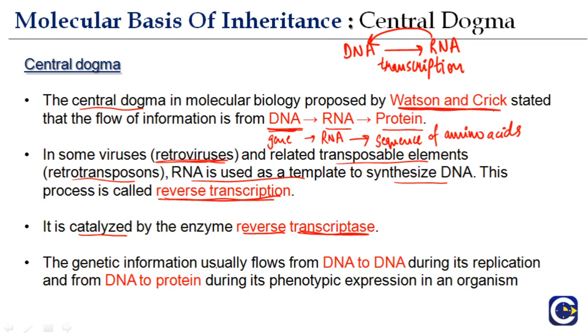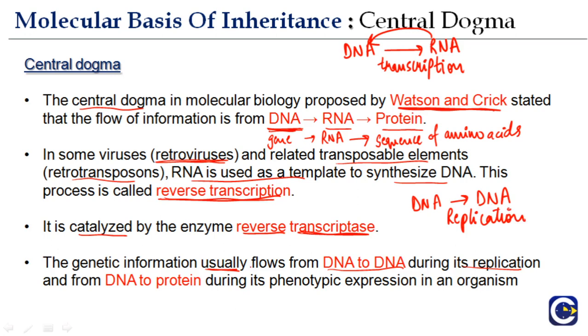The genetic information in most organisms usually flows from DNA to DNA during replication. Each cell has to divide to make more cells, so when a cell divides, the DNA also has to replicate. The conversion of DNA to DNA is not really a conversion, it is just replication. So this process here is called replication.